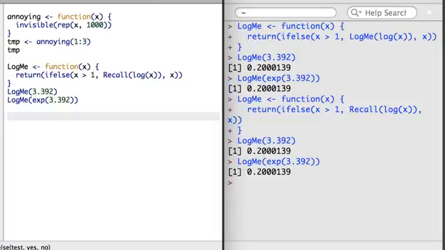In the next video, we'll look at how to use a custom function with the apply function.